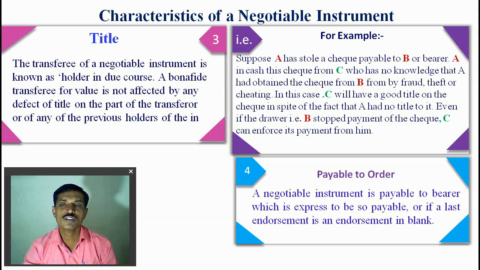Payable to order: the negotiable instrument is payable to bearer when it is expressed to be so payable, or if the last endorsement is an endorsement in blank.